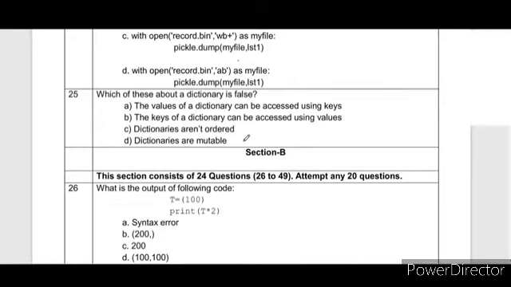Which of these statements about dictionary is false? The value of a dictionary can be accessed using keys. This is true. Dictionaries are not ordered. This is also true. Dictionaries are mutable. This is true. So B, the keys of a dictionary can be accessed using value, but no, the value of a dictionary is accessed by keys, but keys cannot be accessed by the value. The reason for this is that a key is unique and values for different keys can be the same. So through value we cannot find out the keys.